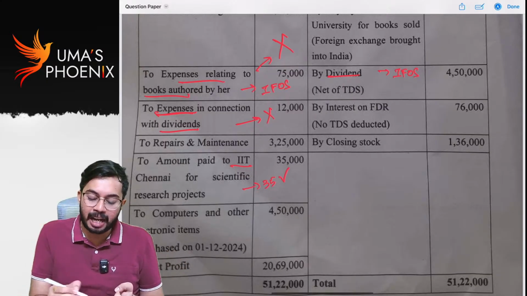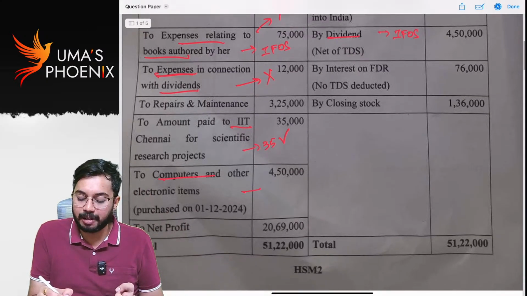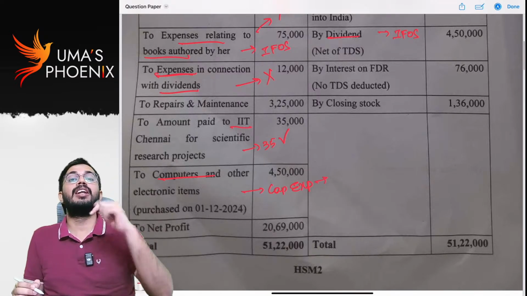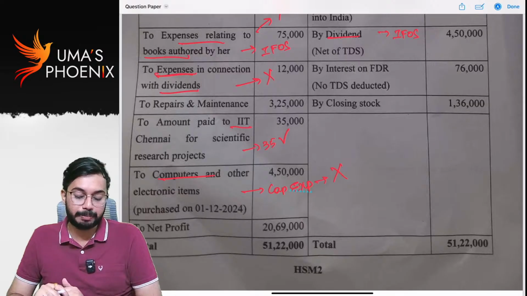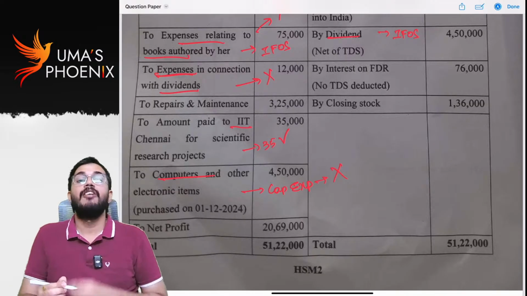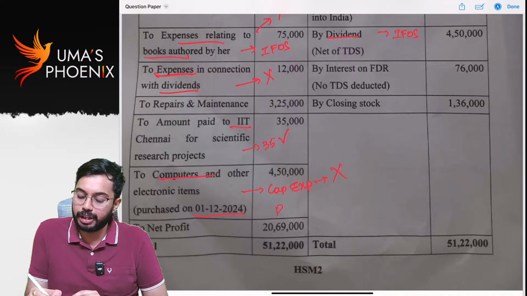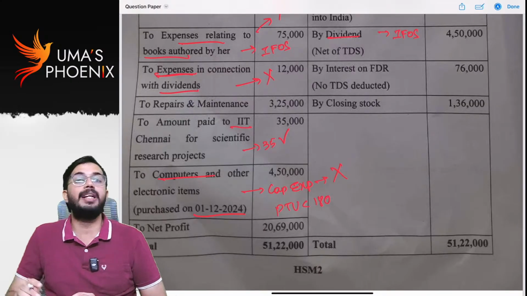Computer and other electronic items, this is capex, right? Whether capital expenditure is allowed as deduction? No. But you can claim depreciation on capital expenditure. When it was purchased on 1st December, that means put to use less than 180 days, you need to calculate half rate of depreciation.